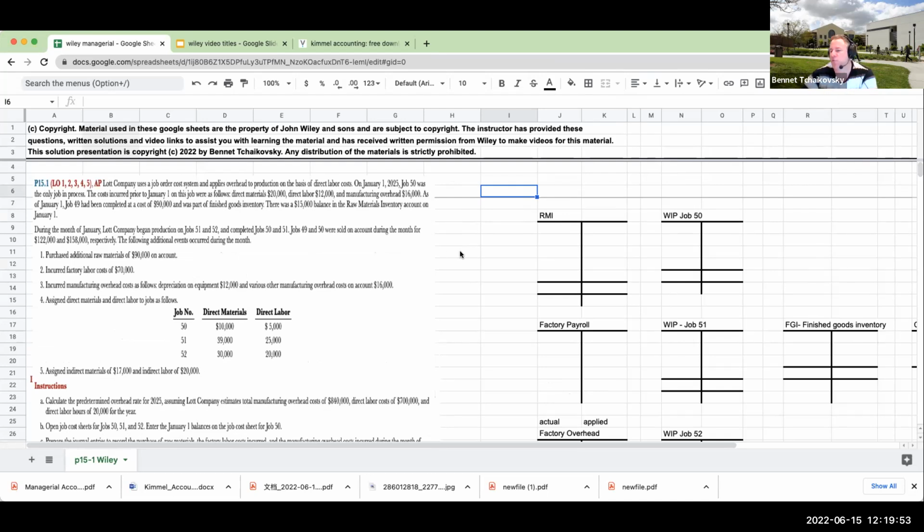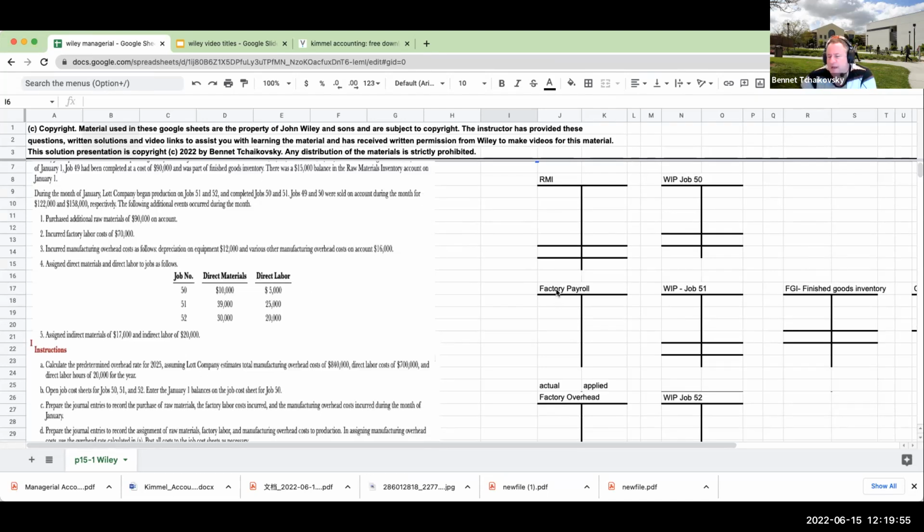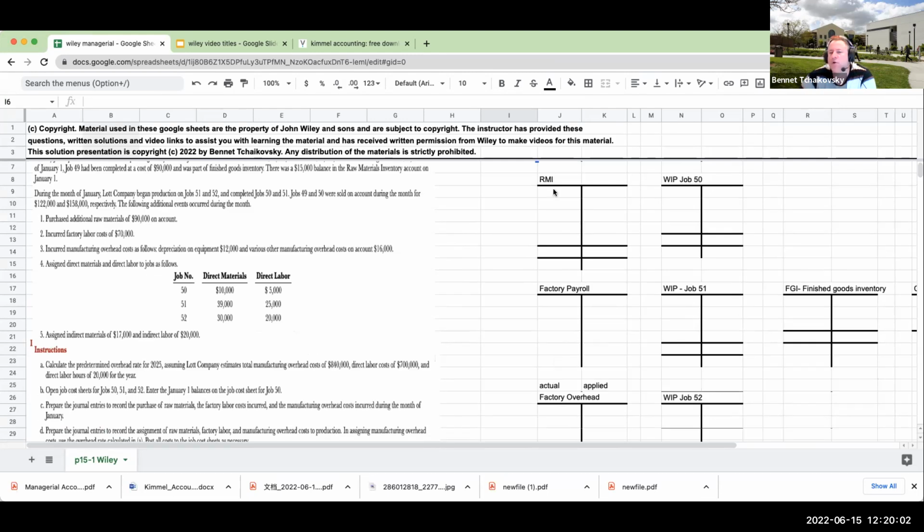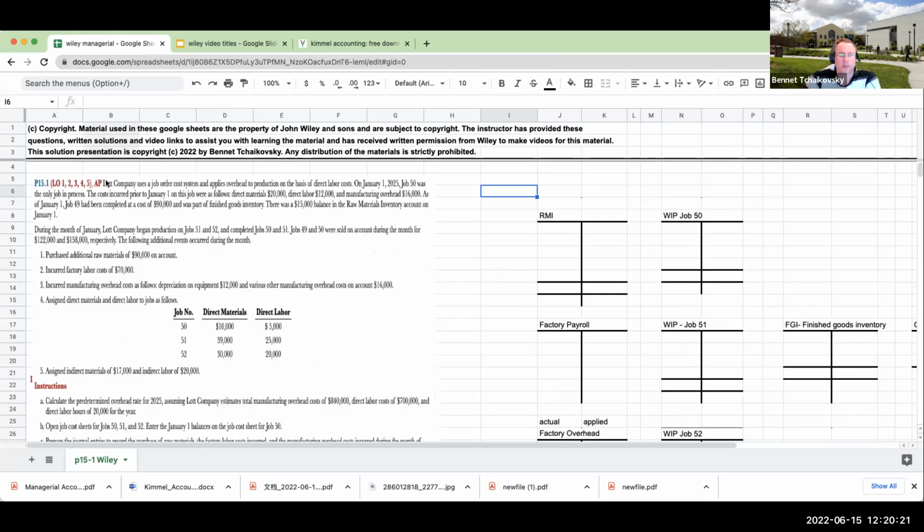Just as a reminder, both factory payroll and factory overhead have to have zero balances at the very end of the period. Raw materials, work in process, and finished goods inventory can all have balances because they're part of the inventory for a manufacturer. Remember that the inventory for a manufacturer includes raw materials, work in process, and then finished goods. So let's go through each one of these little items right up here and figure it out.